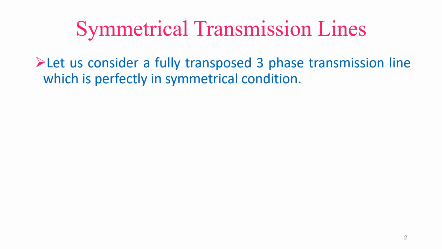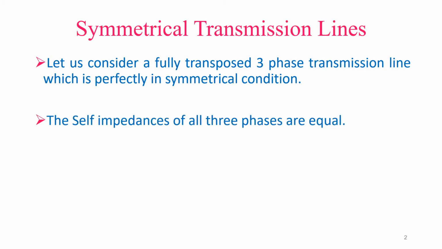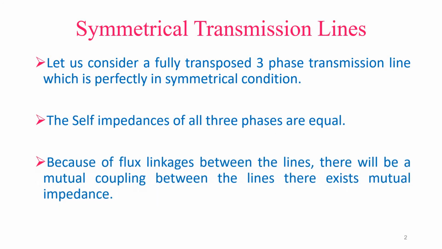We know that all the transmission lines will not have the same impedances. To get this symmetrical condition for the transmission lines, we will go for the transposition of the transmission lines. I hope everybody is aware of what is meant by the transposition of the lines. So here we are considering a fully transposed three-phase transmission line which is perfectly symmetrical. In the symmetrical condition, the self-impedances of all three phases are equal as well as the mutual impedance of the lines also will be equal to each other.